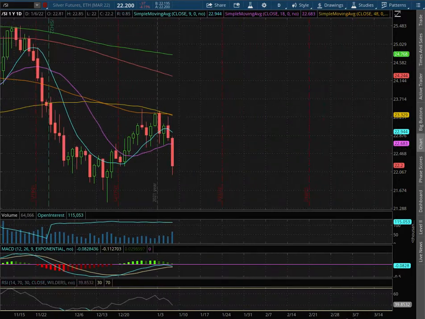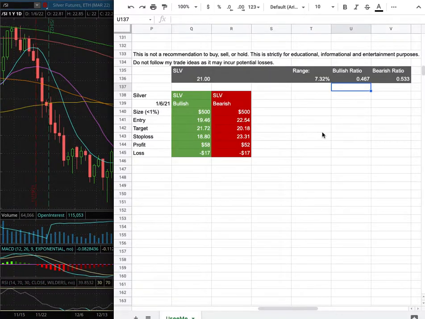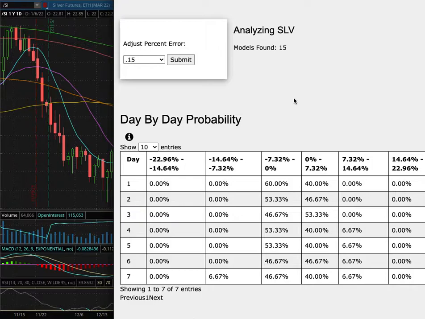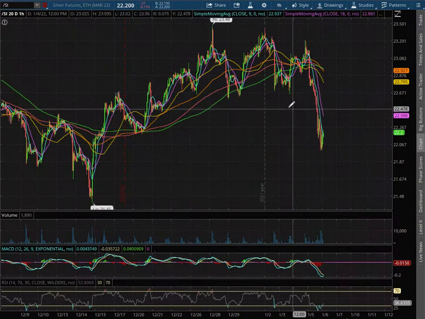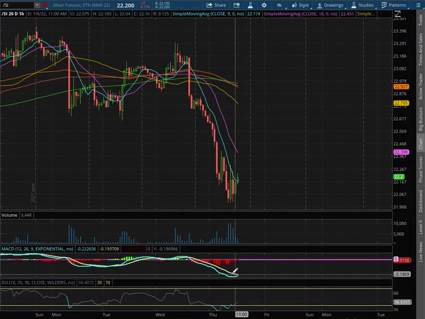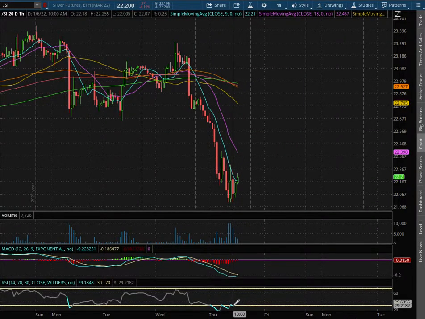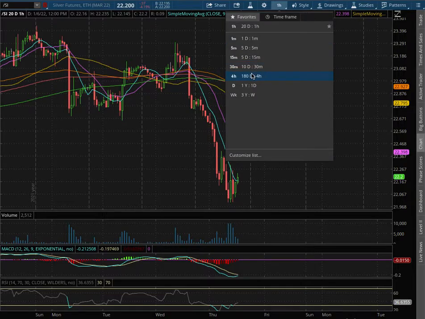Over silver futures. In this video, we'll be going over my trade idea of the week and the day-by-day probability model. So let's start off with the technical analysis on the weekly chart. We are in negative MACD, seeing signs of a converge. We're slightly off of oversold levels with the RSI.